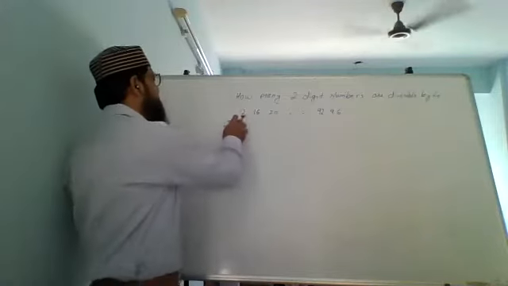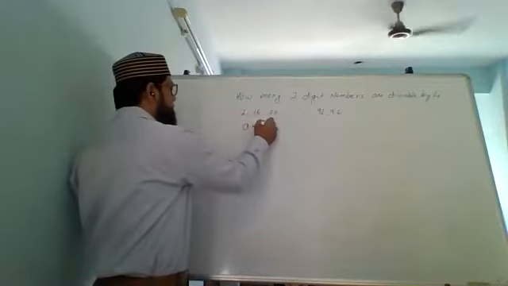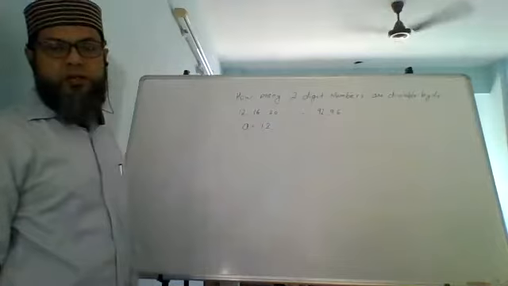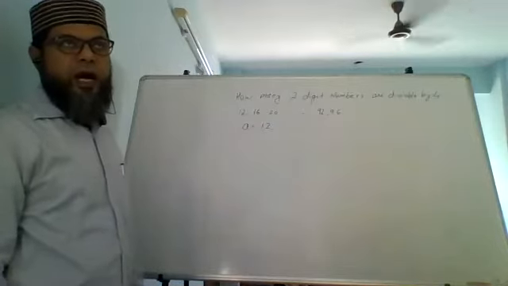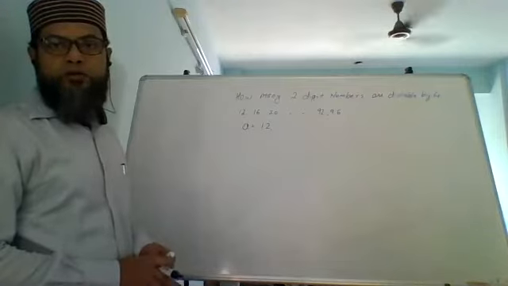So here we see the first term is 12. So a is 12. After that, every term is increasing by 4.